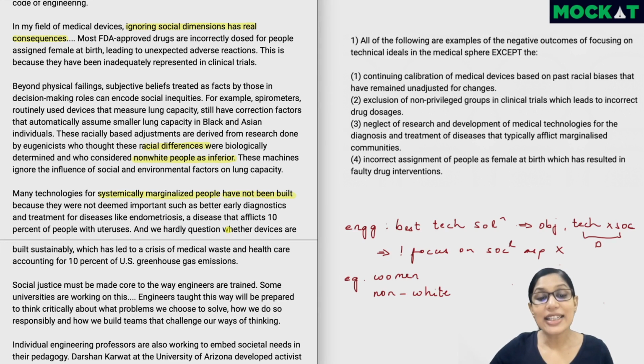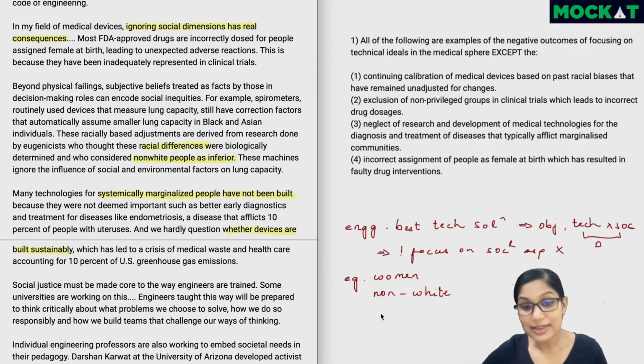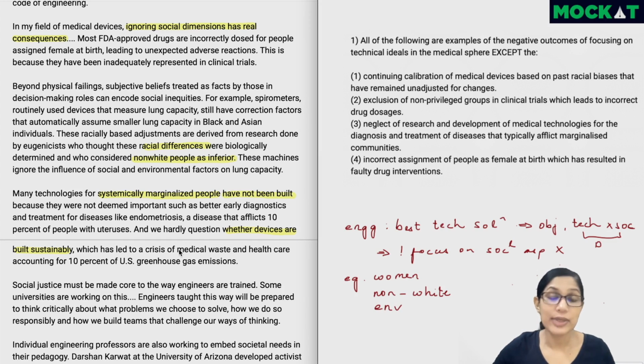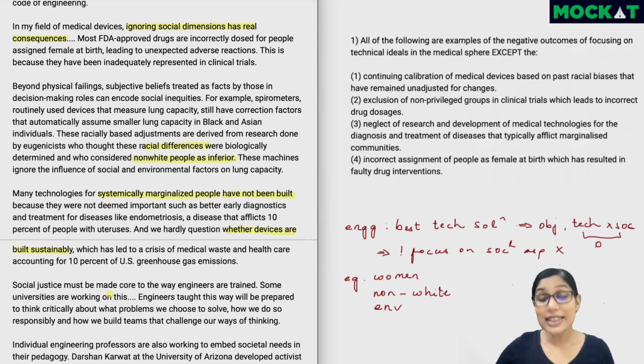And we hardly question whether devices are built sustainably, which has led to a crisis of medical waste and healthcare accounting for 10% of US greenhouse gas emissions. So there were two issues with women, one with non-whites, and then another impact. This is not for a group of people, but this is for the environment. So there's not much sustainability also in the medical aspect. Now we can see that the next paragraph is coming back to engineers. So probably the medical aspects are done, right?